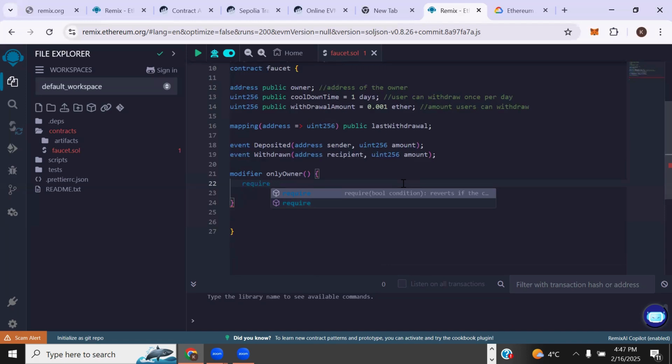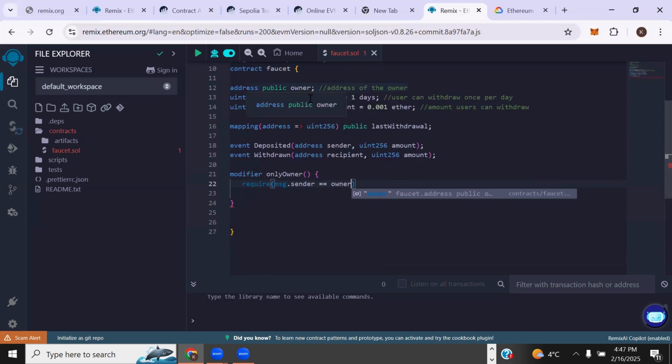We can do it in two ways. We can use an if statement, or we can also use require, right? So we can say it requires that the msg.sender, the person sending in a transaction or making a call to this function, or to the function that we're going to be implementing it on, is equal to the owner. You can see that we have declared the owner here as an address.